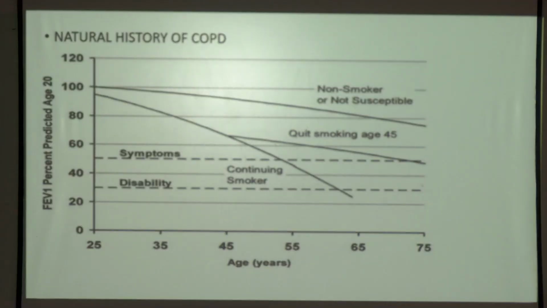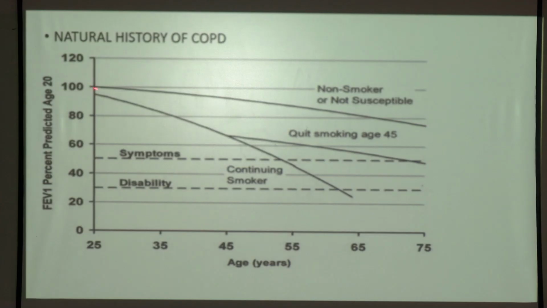So this is the natural history of COPD. This famous graph is called the Fletcher-Peto curve. What does it signify? This is the FEV1, forced expiratory volume, of a non-smoker. They are more or less normal even at the age of 75, more than 60% of predicted, right?